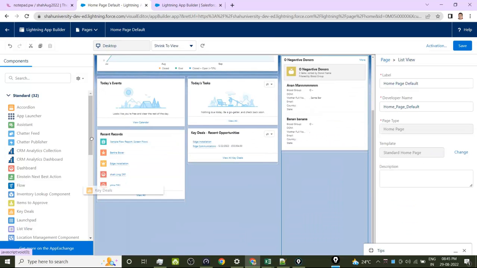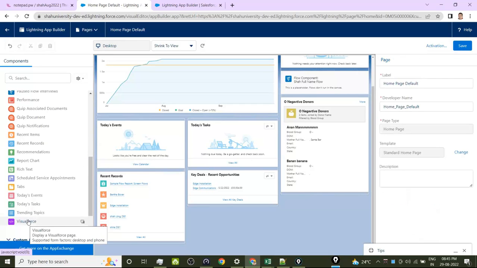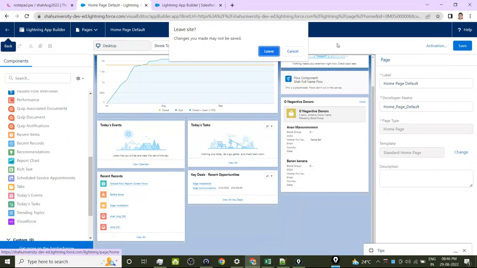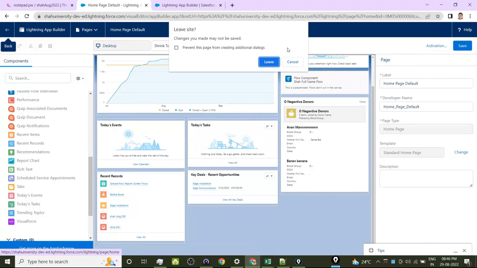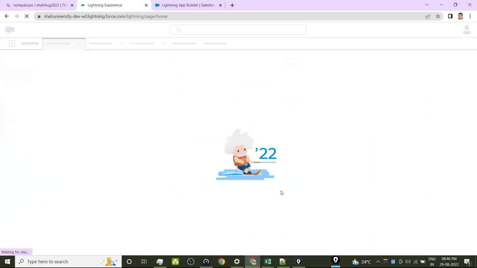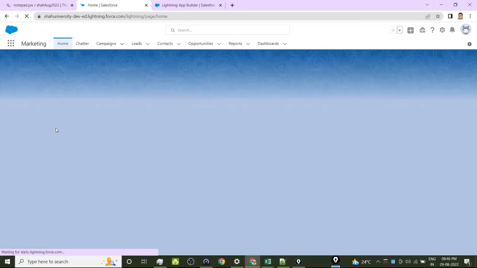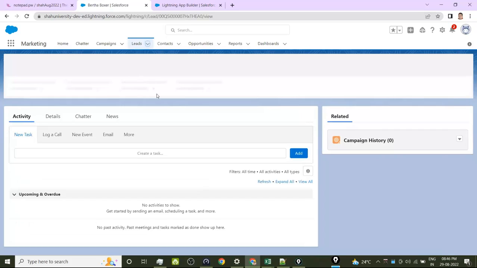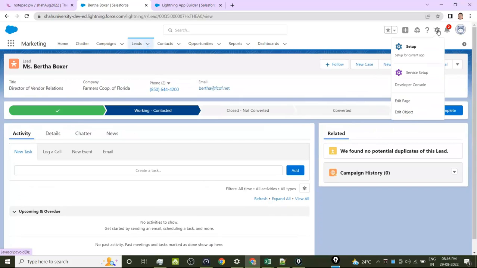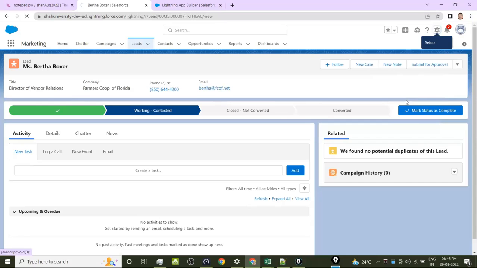And you have Visual Force page, you have tabs, your rich text, right? Text also. Like this you will be having. Okay, this is one thing. You save it, and you already activated it. Simply I will go there and say edit the page. Edit page.